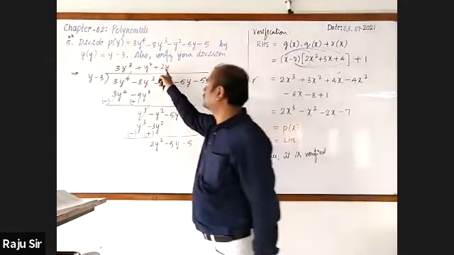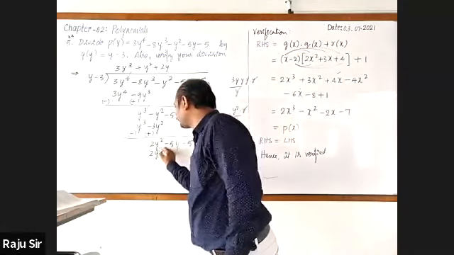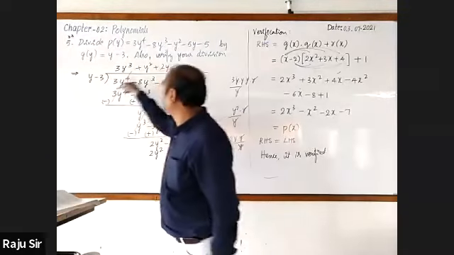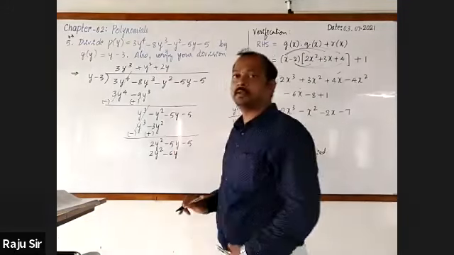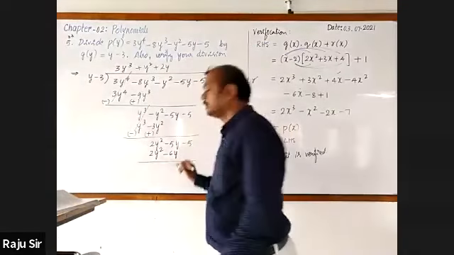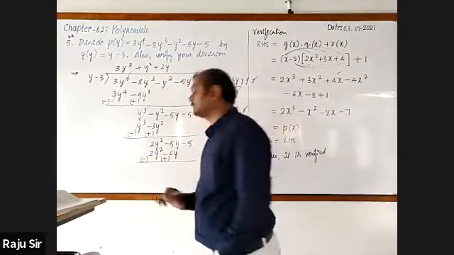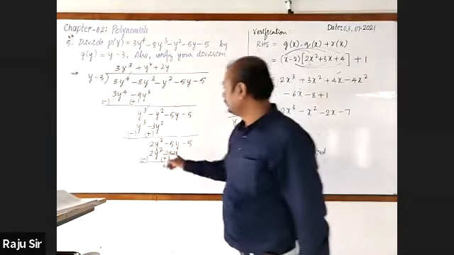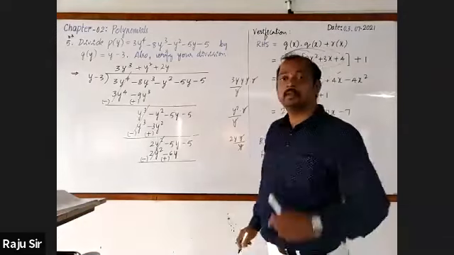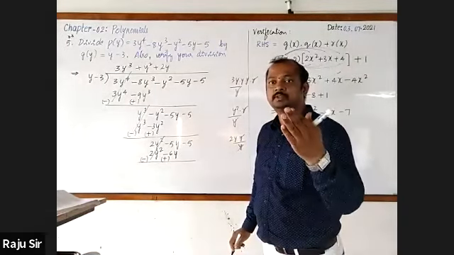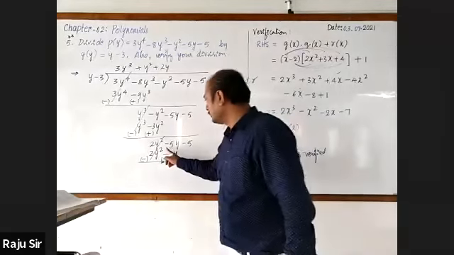2y into y is 2y square. 2y into minus 3 is minus 6y. Change the sign. This is minus, this is plus. 2y square cancels. Whenever I ask you the question, in that time only you can respond, or else it will be a disturbance for others.